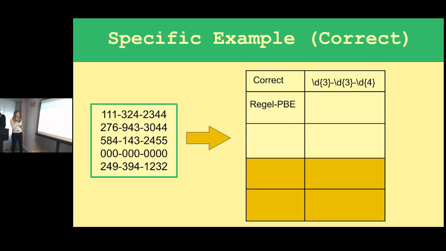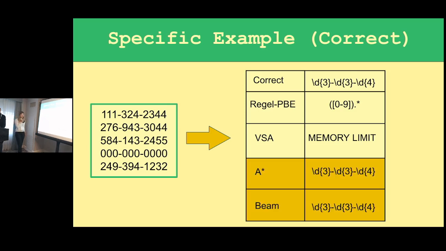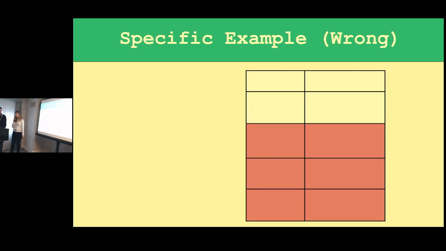And then our competition, RegLPB, came up with this regular expression. As you can see, it does fit the spec, but I would argue that it's not super helpful to the user, just because the only thing it says is that it has to start with a digit. VSA runs out of memory because it is a lot of examples and they're really long. But both A star and Beam get the correct answer. So go us.